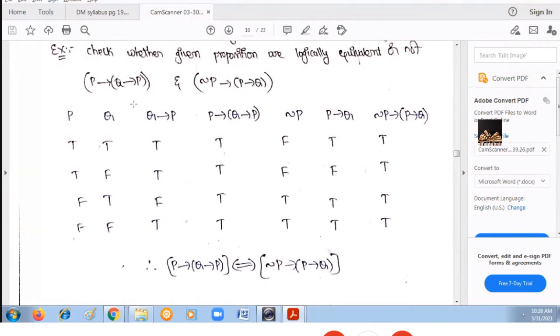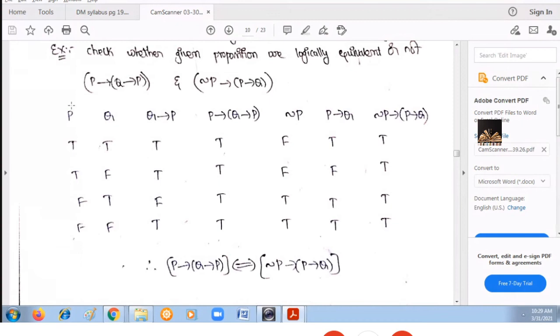So first calculate Q implies P and then calculate P implies (Q implies P). Two variables are P and Q. Take the 4 combinations. Q implies P: Q is your hypothesis, P is your conclusion. If only the conclusion is false, then the result is false. In all other cases, the result is true.